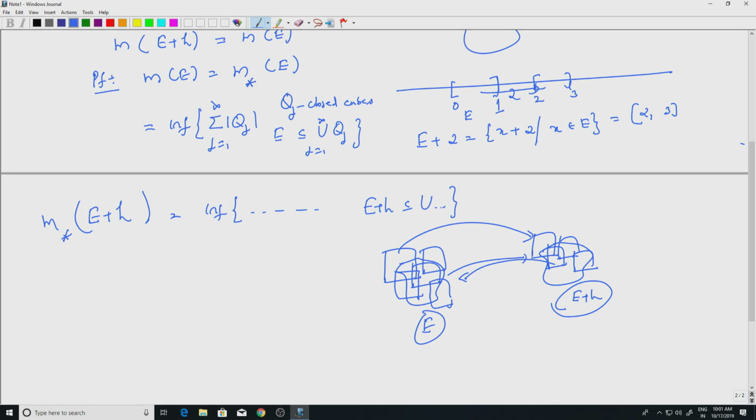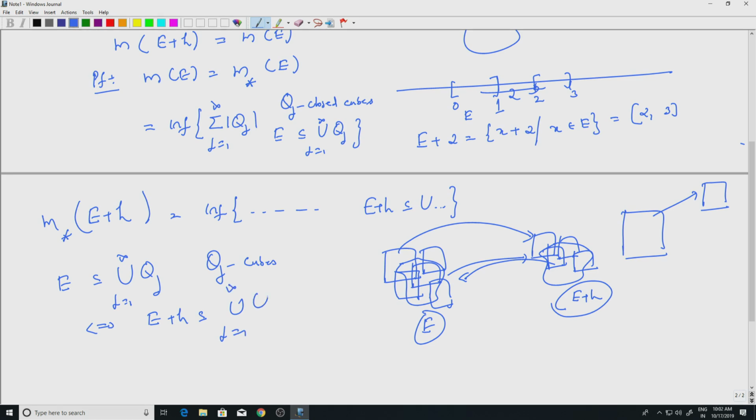So what I want to say is, if I have E contained in the union of Qj, j equal to 1 to infinity, where Qj are cubes. If you translate a cube, you are going to get another cube, right. So if I translate this by some vector, I am going to get something similar. So that is a cube. Then you can say, if and only if E plus H is covered by the translated cubes. So these are also cubes, Qj plus H.